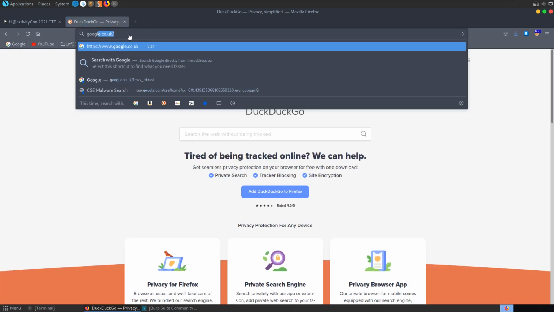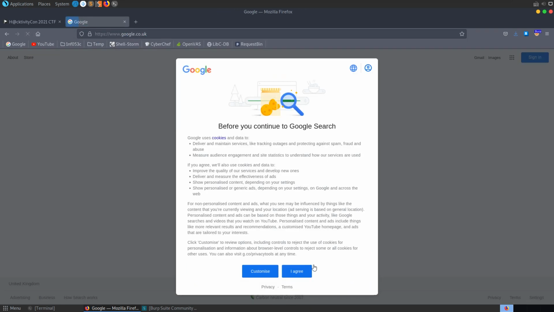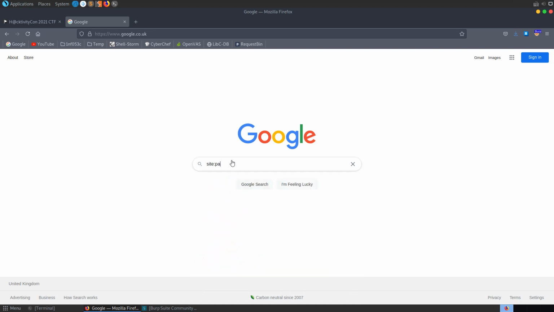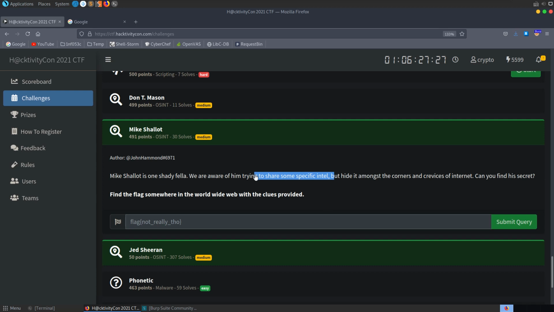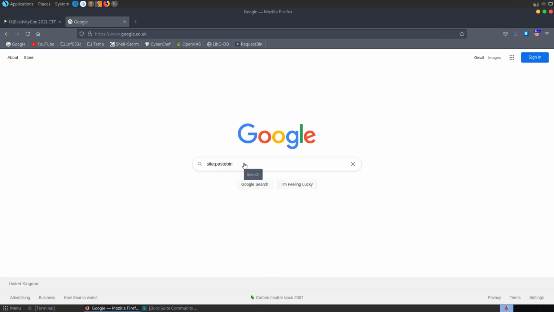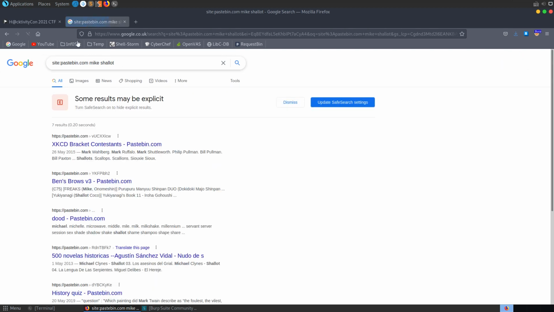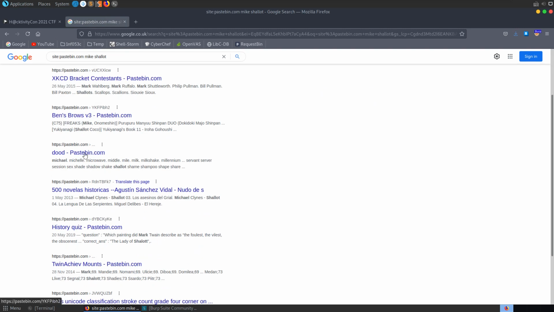Let me go to google.co.uk or .com, and we can try to search sites, for example Pastebin, because it said there that they were sharing some specific intel. Pastebin's quite a popular site to dump data on. So you could say site Pastebin, and we could be trying to look for Mike Shallot. We could try that, not find any results there. Let's try it with, I'm missing pastebin.com, that's why. And then we could basically go and look through some of these options.